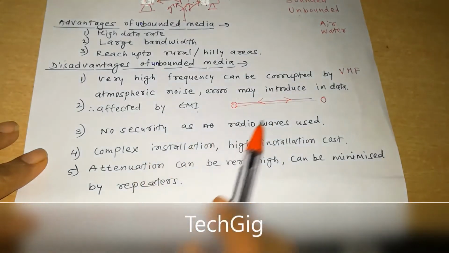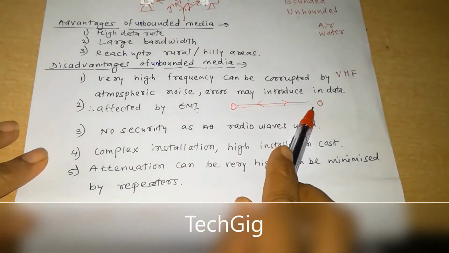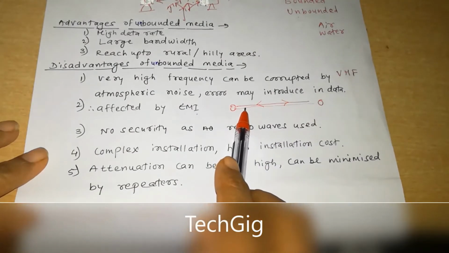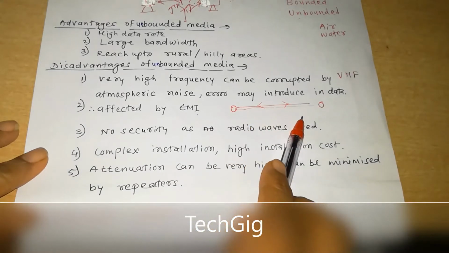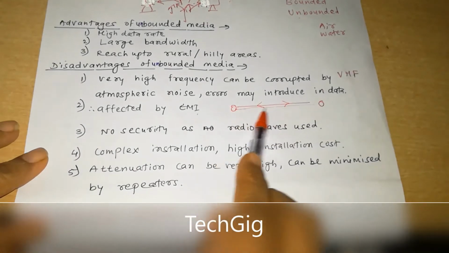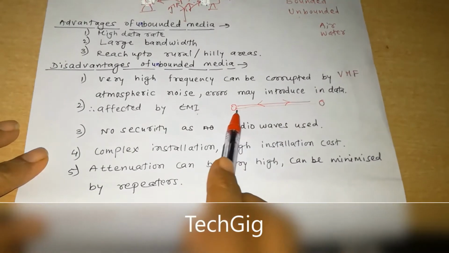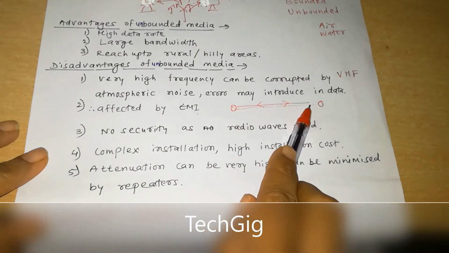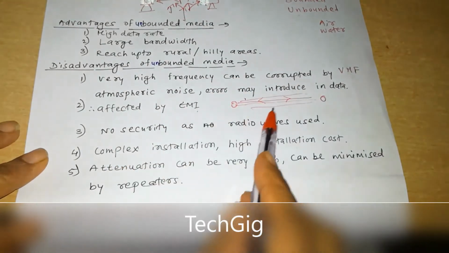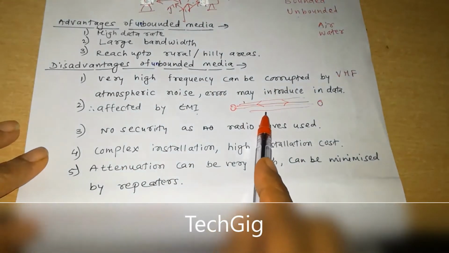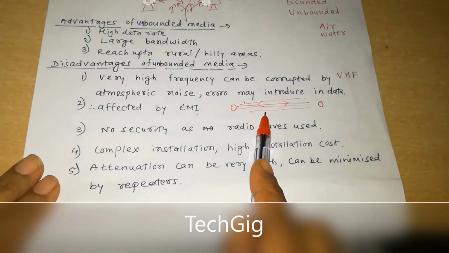There are two types of transmission media, mainly bounded and unbounded media, or we can also say guided or unguided, wired or wireless, whatever it is. If the media is bounded, that means we can use cable there. But if the media is unbounded, then this media must be air or water or vacuum. So this is unbounded media.